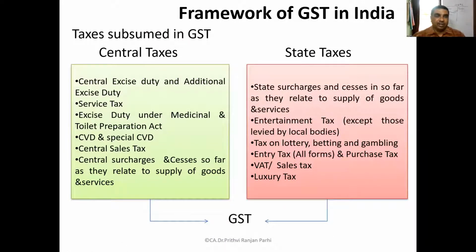Now, earlier, prior to GST, there were various central tax laws and various state laws. All of them are merged with GST, and finally only one tax was levied, that is GST.